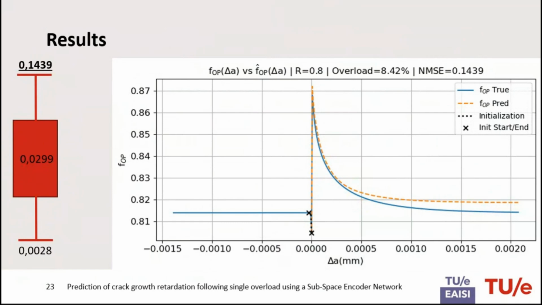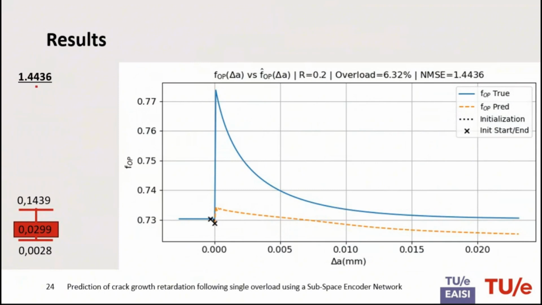However, at the very end, it doesn't align nicely back to the steady state. And then we also had outliers. This is the very worst performing data set. And we see a very big difference in the predicted values and the ground truth.